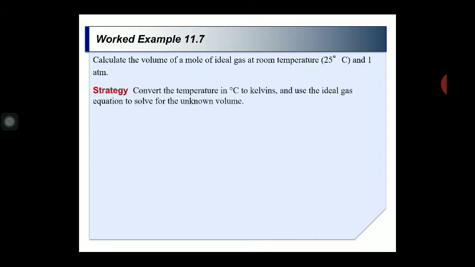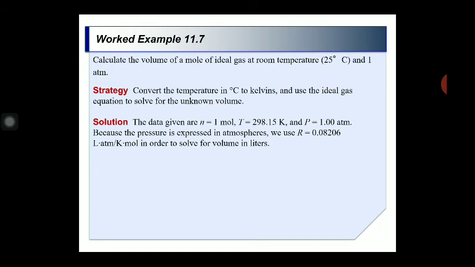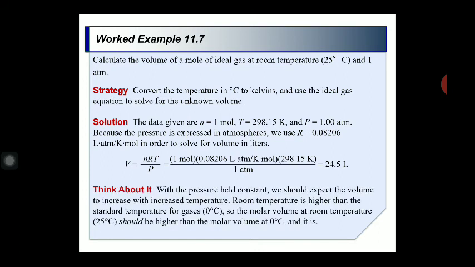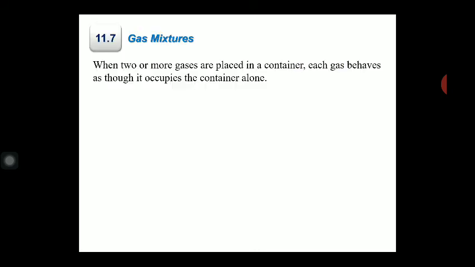Convert the temperature in degrees Celsius to Kelvin and use the ideal gas equation. आपको मालूम है N 1 दे रखा है, टेम्परेचर कितना होगा 298.15, प्रेशर 1 atm, एंड R की वैल्यू कितनी होगी 0.08206। रीजन बिहाइंड, क्योंकि प्रेशर दे रखा है आपका एटीएम के अंदर एंड वॉल्यूम हम लीटर में एस्टिमेट करेंगे। तो नाउ आपको मालूम है PV is equal to nRT, तो V is equal to nRT upon P, put all these values and it becomes 24.15. So by this condition we can find out the value of this one.